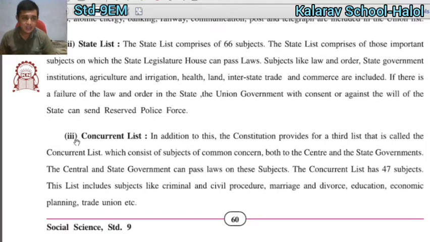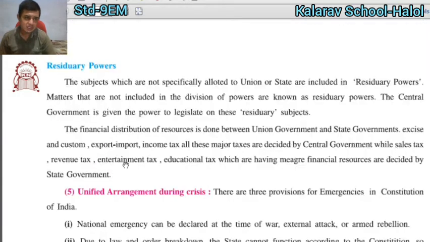And the concurrent list has 47 subjects, and whatever it includes, criminal, civil procedure, marriage, divorce, education, economic planning, trade union, you have to write down in the concurrent list.